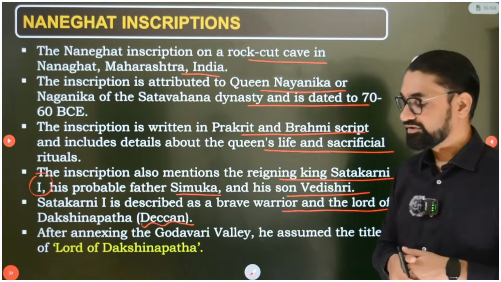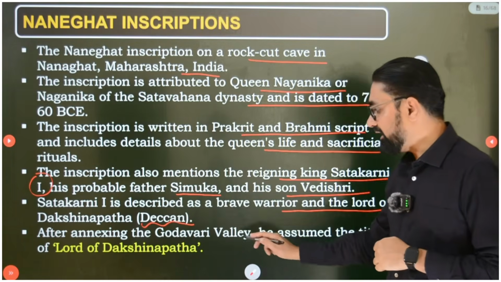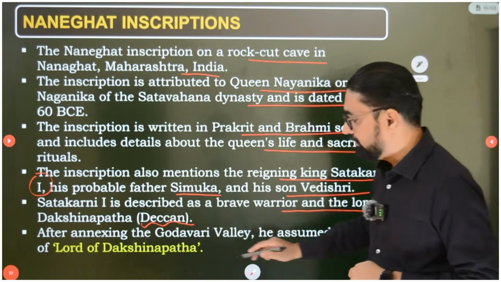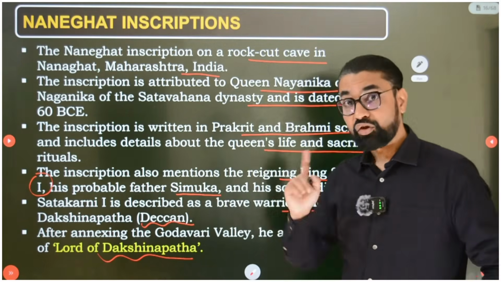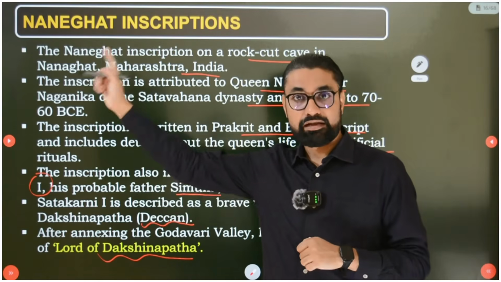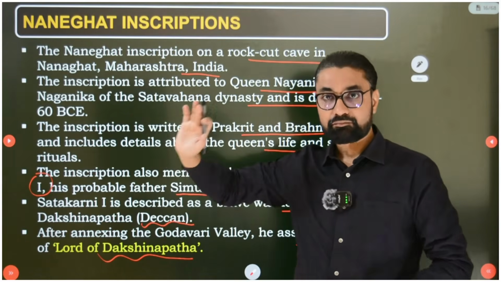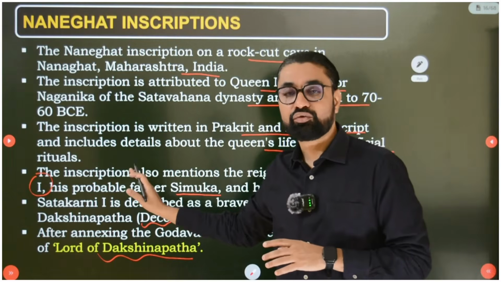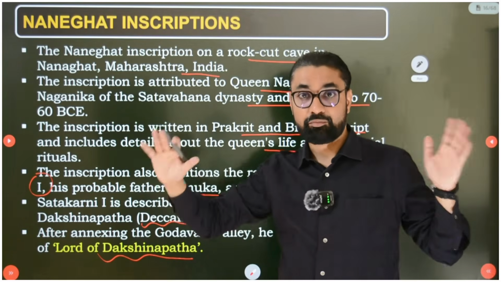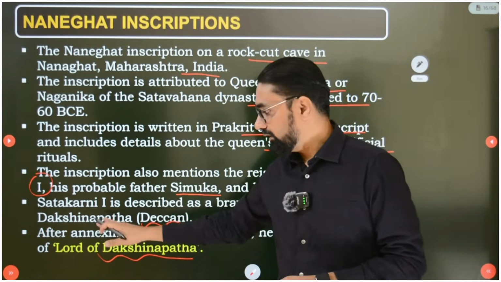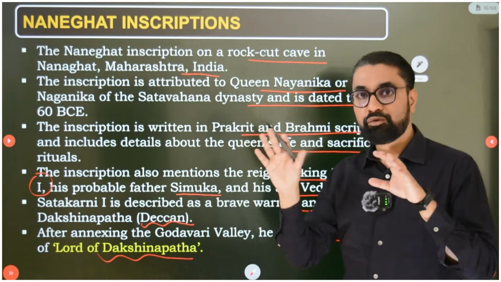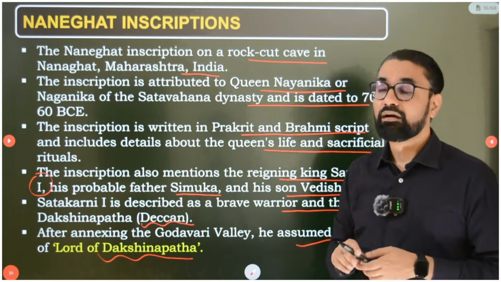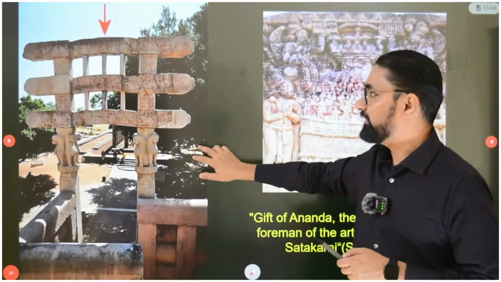Shaka Kshatrap kings. After annexing the Godavari Valley, he assumed the title Lord Dakshinapath. So Satkarni occupied the Godavari Valley, right to the other end of Maharashtra towards the eastern side. He reached up to the Godavari Valley and occupied that entire region from Nashik to the Godavari Valley, and so we find his name, Lord Dakshinapath, in these inscriptions at Naneghat.